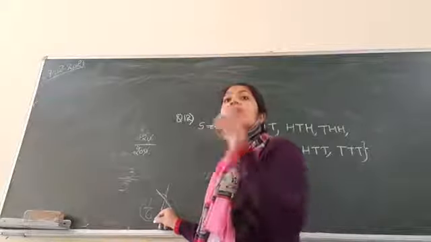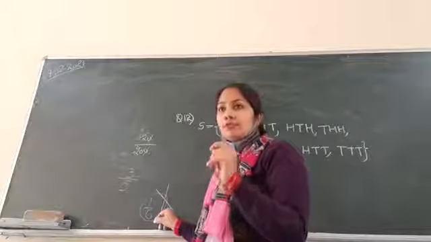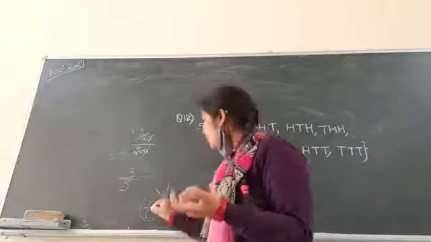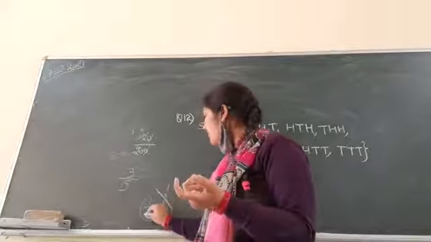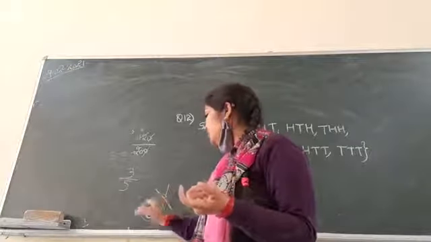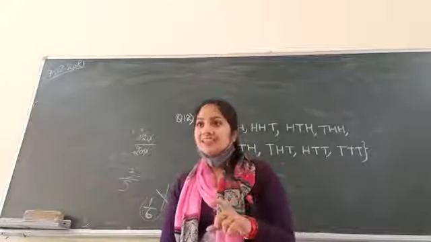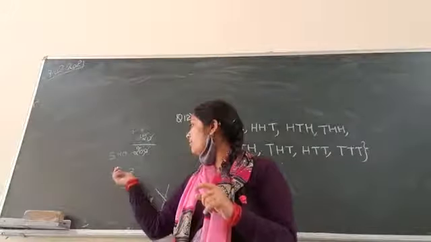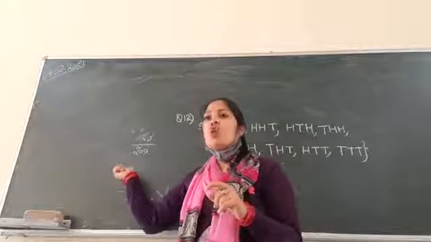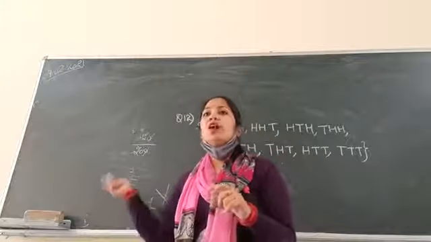If this were a fair dice. If it were a fair dice, what would happen? Total outcomes 6, out of which the chance of getting 5 is only one, right? So in this question it's a biased dice, that's why the probability of getting digit 5 is not 1 over 6, it is 3 over 5.